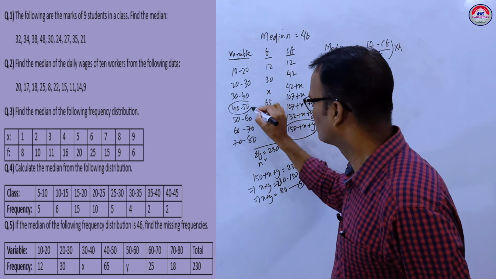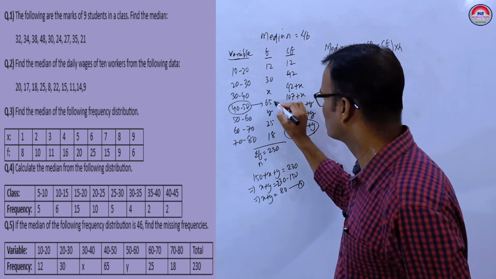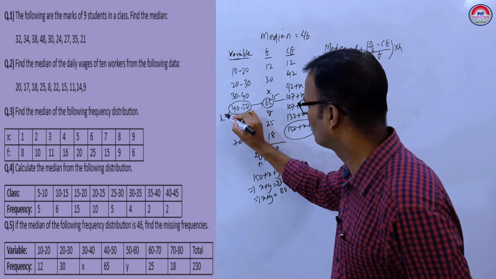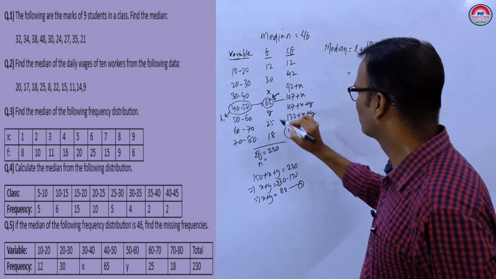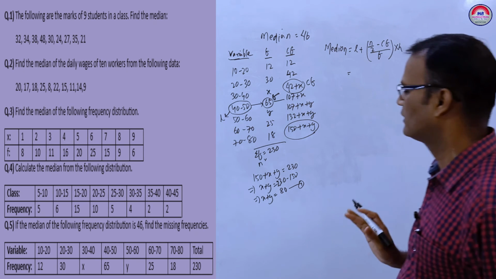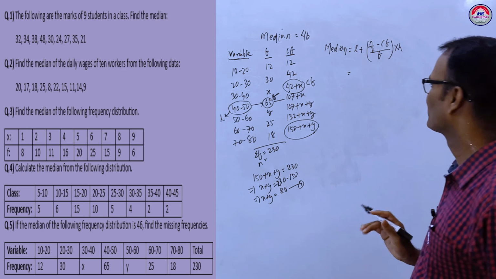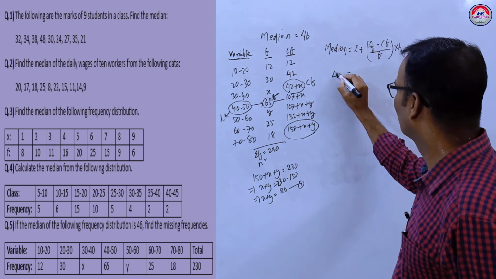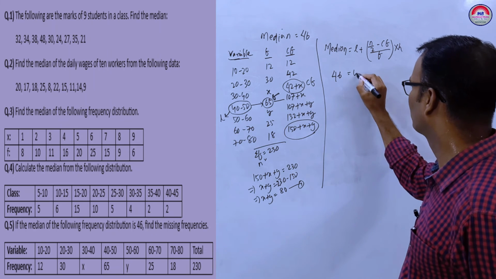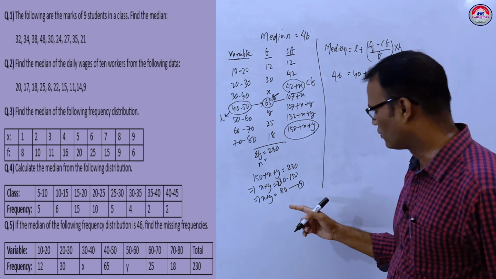So in this group, the corresponding part, you see, 40 will be L, this is F, and the previous one will be CF. Clear?